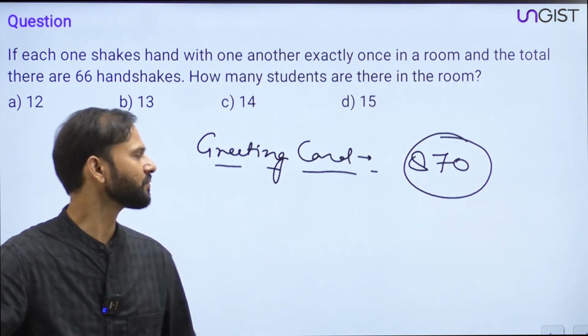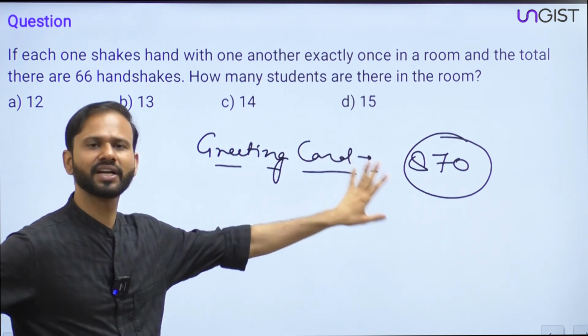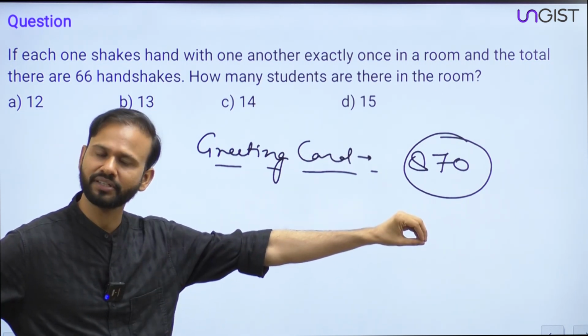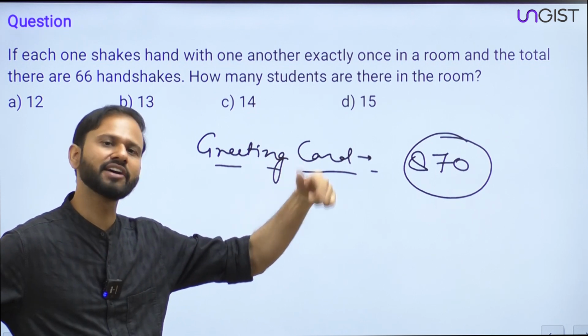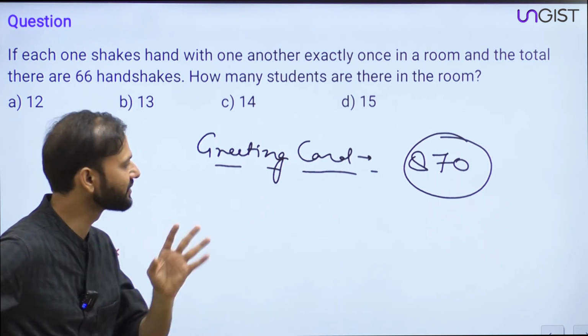I repeat the question. On the occasion of Diwali, each student of a class is giving a greeting card to every other student. If total 870 cards have been exchanged, then how many total students are there in the class?